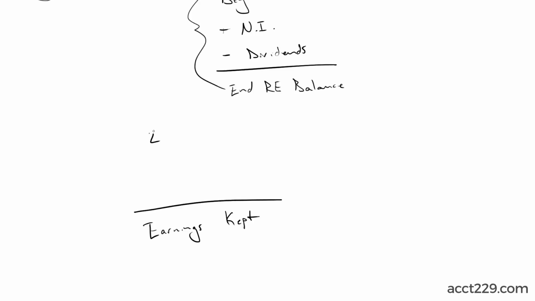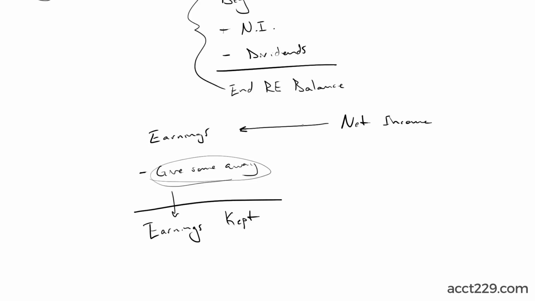So that means we should start with earnings, and then we give some away. And that gives us the earnings that we kept. Because if we gave some away, we did not keep them. I know, rocket science.